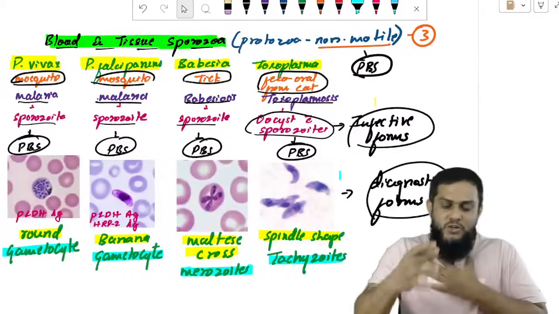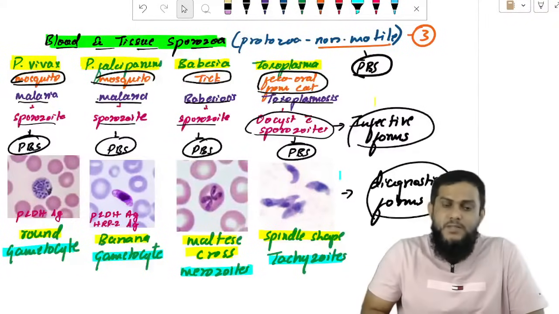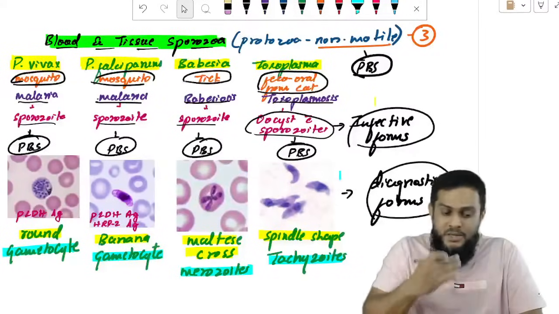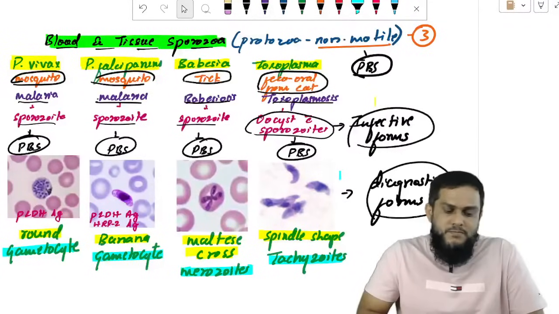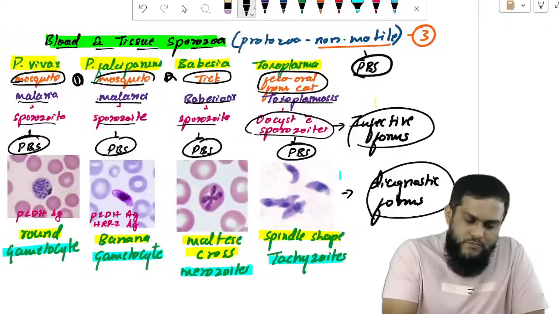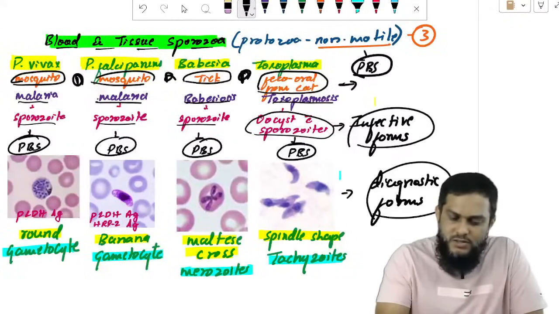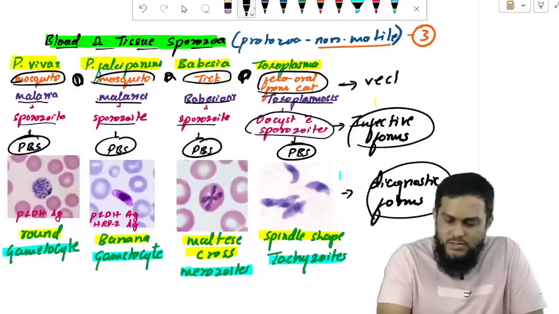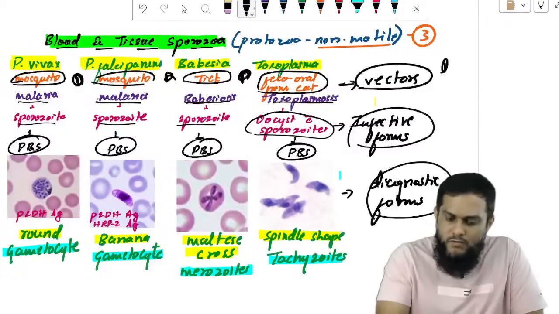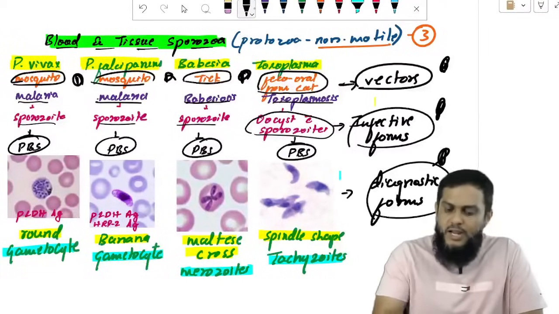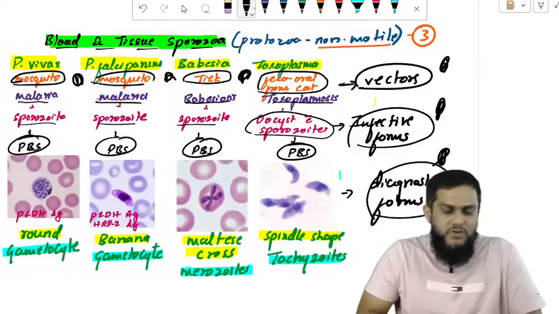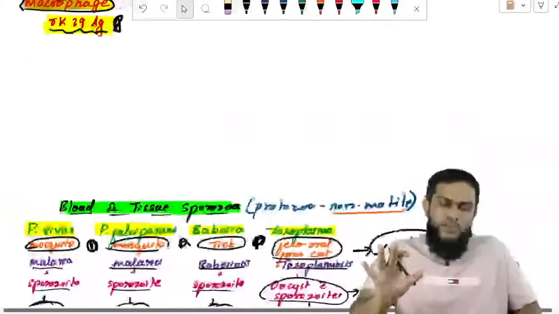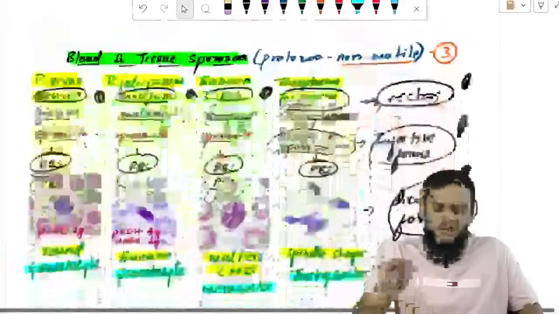Okay, sir, you know the infective forms, you know the diagnostic forms. So this is how you diagnose vivax, falciparum, babesia, and toxoplasma. Right, sir, vectors are important. Sir, this is vector. Vectors are important, infective forms are important, diagnostic forms are important. So blood and tissue protozoa are over: blood and tissue flagellates and blood and tissue sporozoa, 5 protozoa affecting blood and tissue.